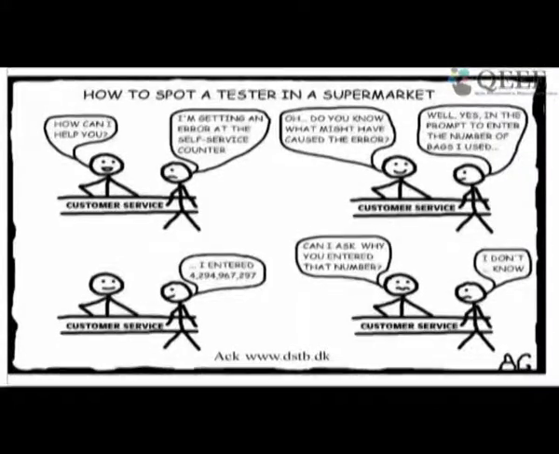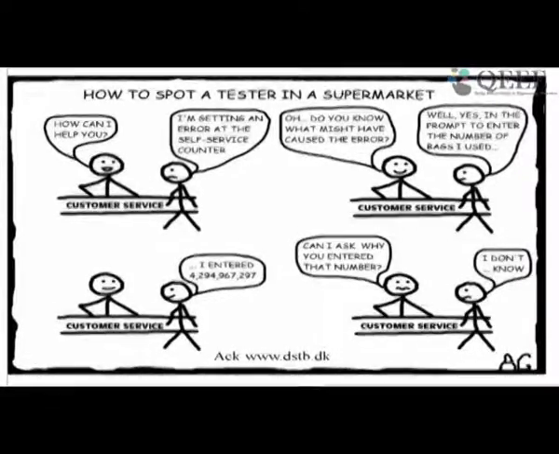For example, a tester has to think of situations under which a bug can occur. Just look at this cartoon. How to spot a tester in a supermarket. There is a customer who goes to the counter and says, I am getting an error at the self-service counter. And the person at customer service says, how do you know what might have caused the error? What did you do that caused the error? He says, yes, in the prompt to enter the number of bags I used, I entered this large number here.